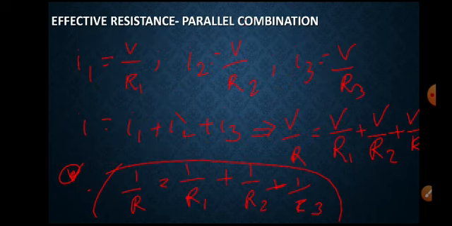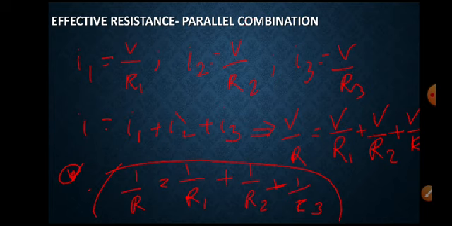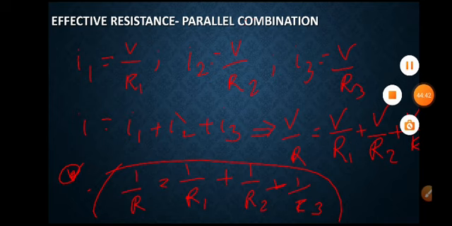But in a parallel combination, the total value will be less than the smallest resistor present in the circuit. The value of equivalent resistance will be between the smallest resistance in the circuit and the smallest resistance divided by the number of resistors present in the circuit.